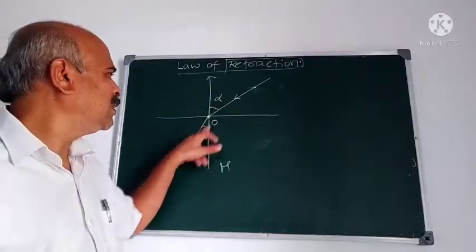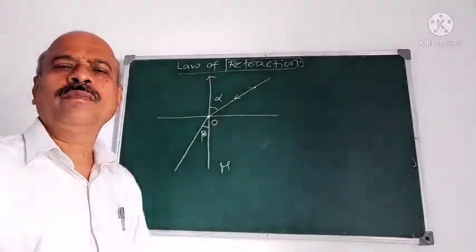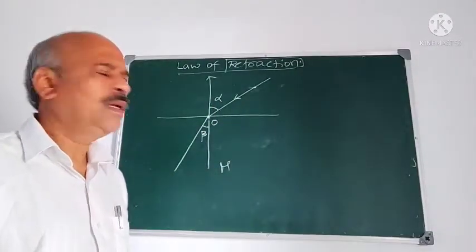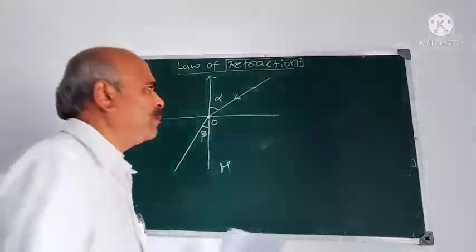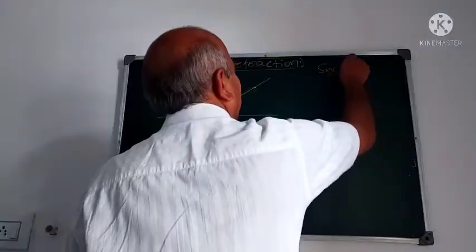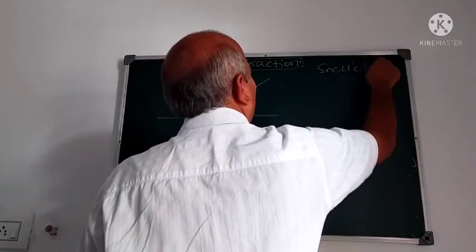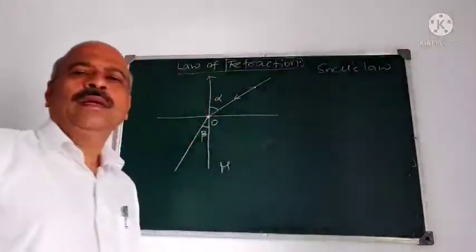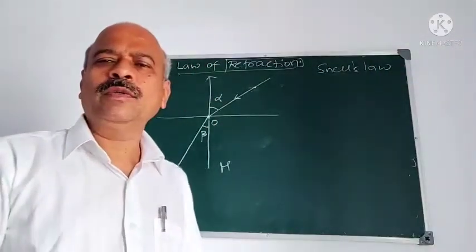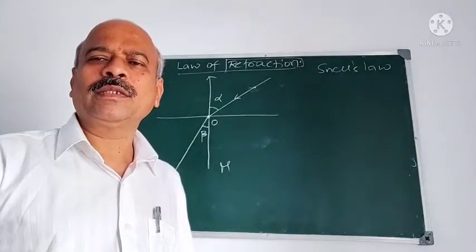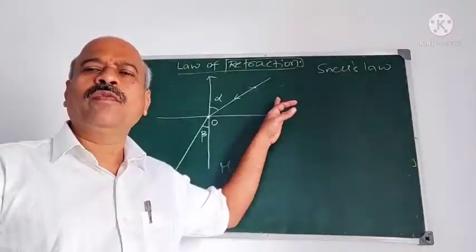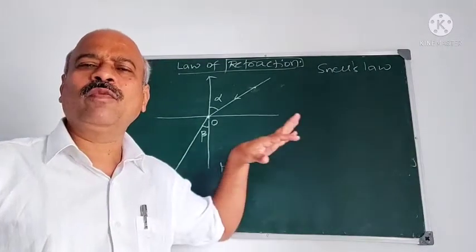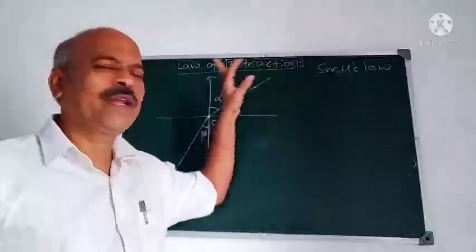Now we obtain the relation between alpha and beta, that is called the law of refraction, and we prove that it is Snell's law of refraction. Now from the examination point of view, what question may be asked? Explain the law of refraction, or derive a mathematical model for the law of refraction.